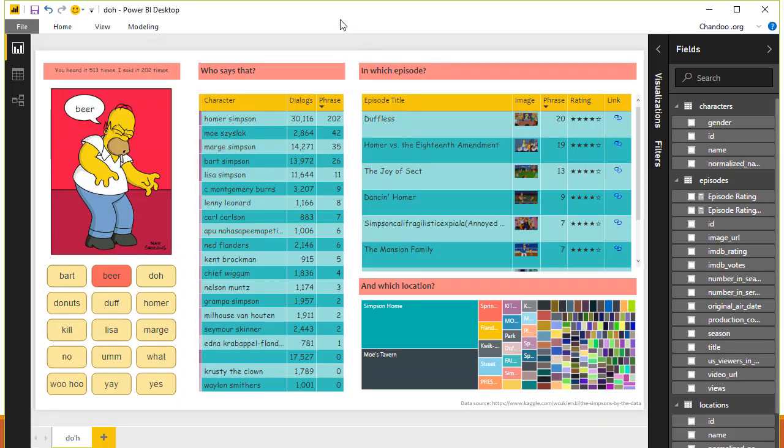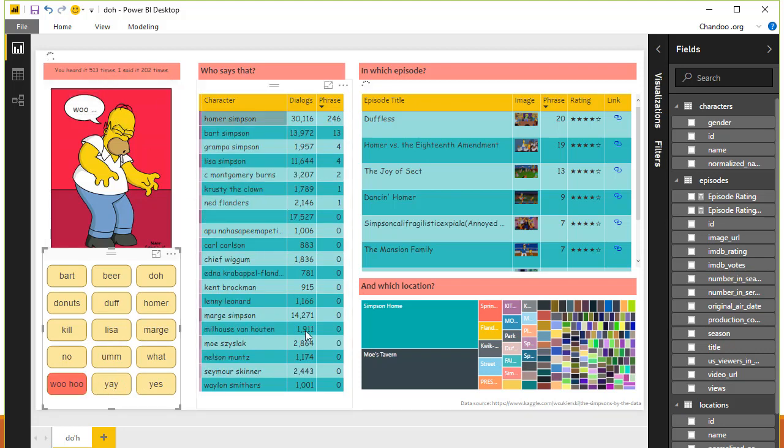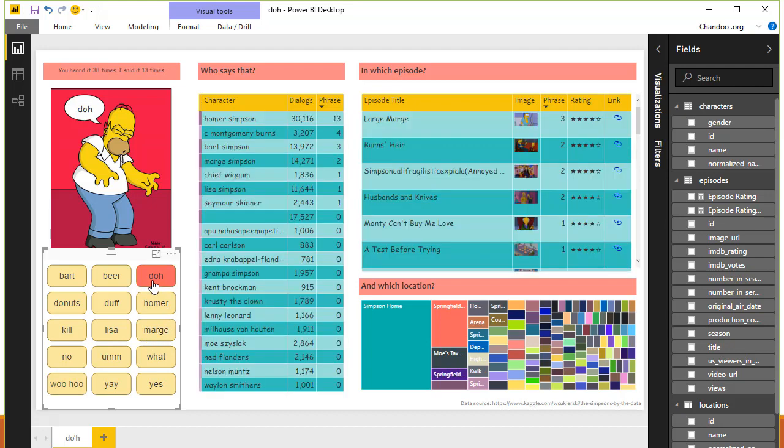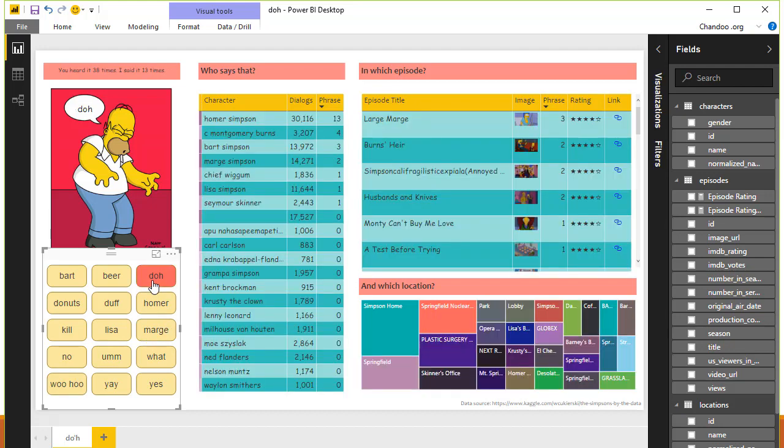Now, naturally, just exploring D'oh is not fun, so I have made this visualization so we could explore some of his most favorite sayings. For example, this is beer. How many times he said it? I think we heard it 513 times in all of the Simpsons episodes, and Homer said it 202 times. And if you say "ooh," it was a total of 286 times, and Homer said it 246. And D'oh, obviously, despite its insane popularity, turns out it was only said 38 times in all, and Homer said it 13 times.